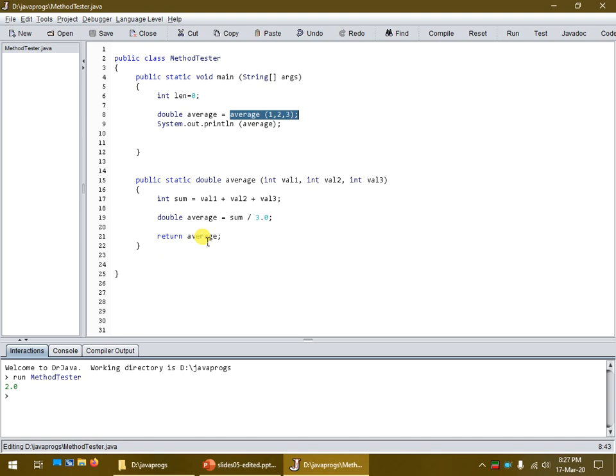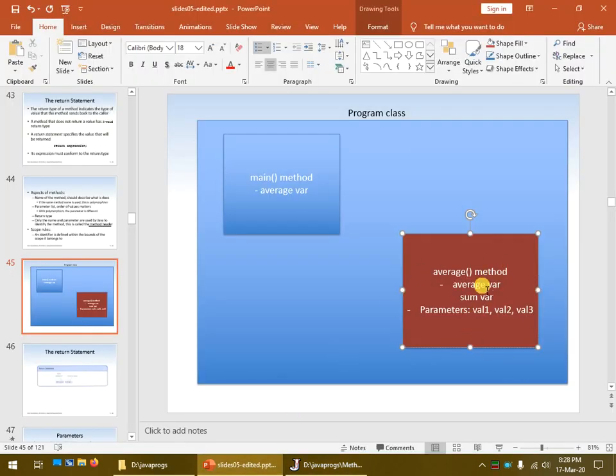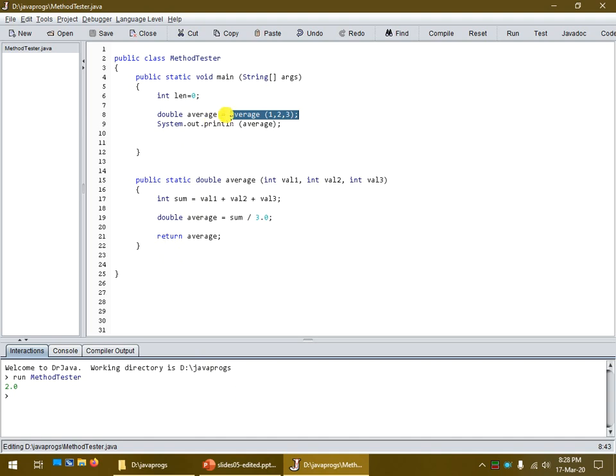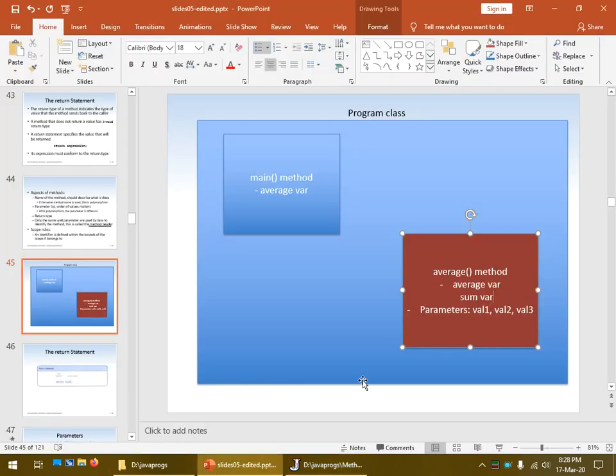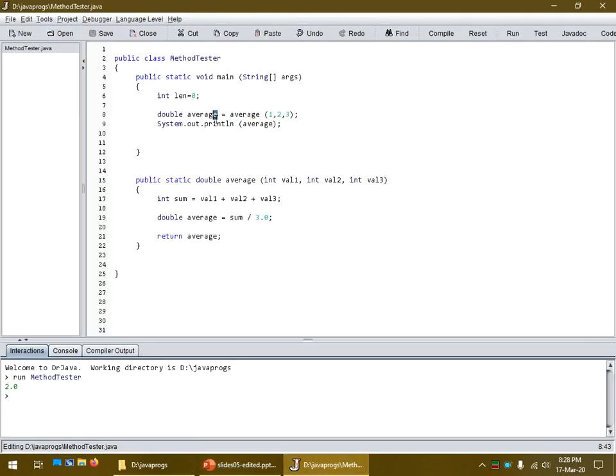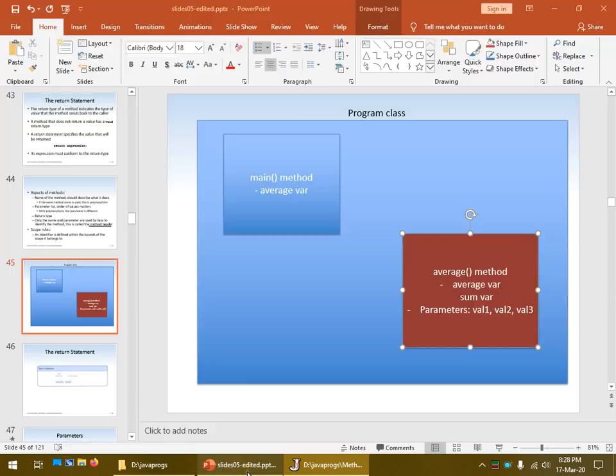So when the average method is finished, that average value will actually store the average calculation, and it will get returned over here as an assignment. As that is happening, the average method is collapsed. It's garbage collected. Now, it's still there in memory, but the actual values here, the average variable, the sum variable, and val1, val2, val3, they all disappear. For all practical purposes, their values are gone. And then that value is then assigned to the average up here.